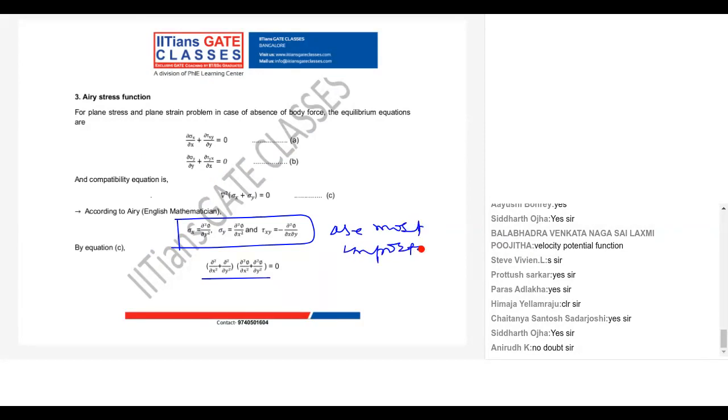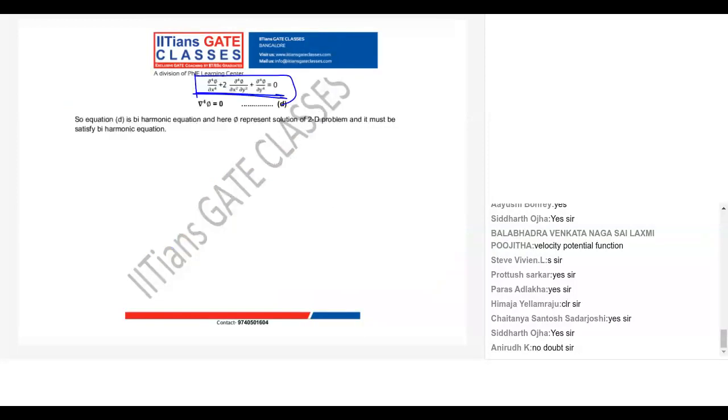Many times in GATE aerospace they have asked questions from what? Airy stress function. Almost 7 or 8 times in the last 10 years, including in GATE 2020. In GATE 2020, in fact, they asked two questions, one mark each. One is from the compatibility equation and one is from the Airy stress function. So we will discuss those questions. Let's see the questions.